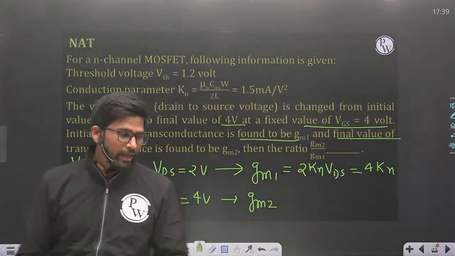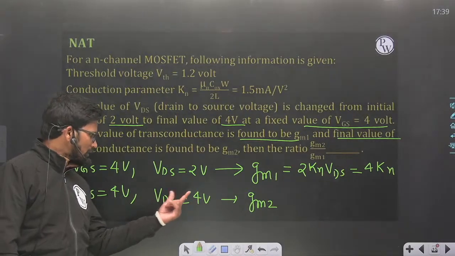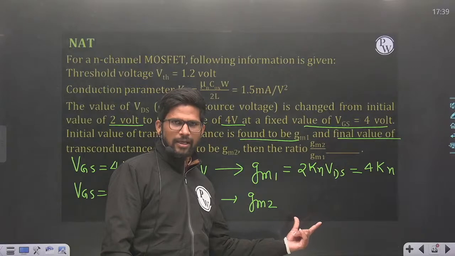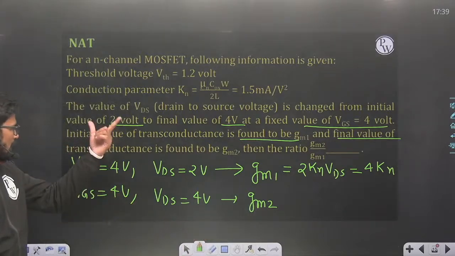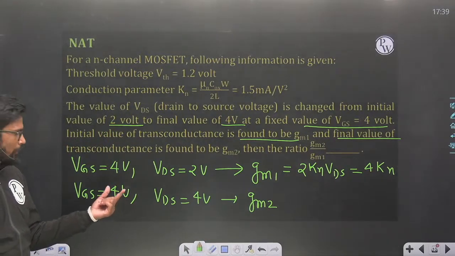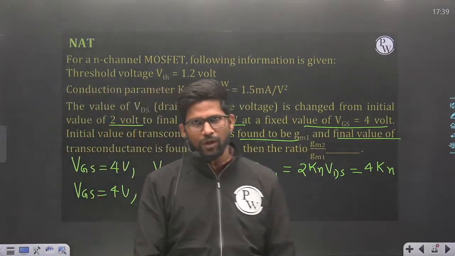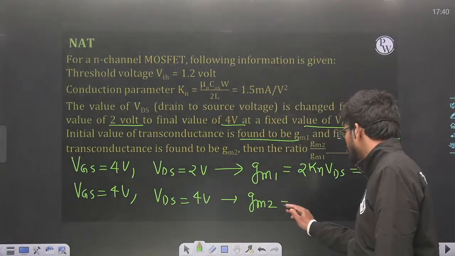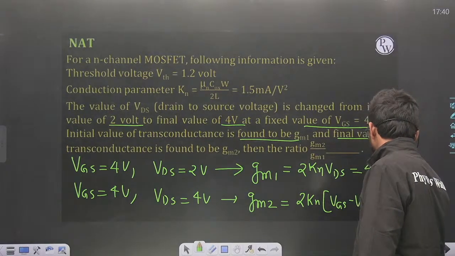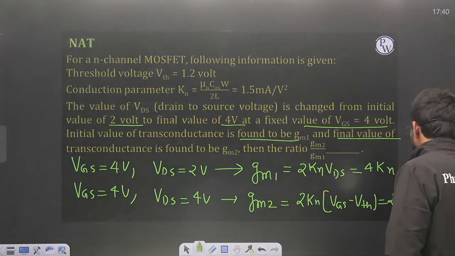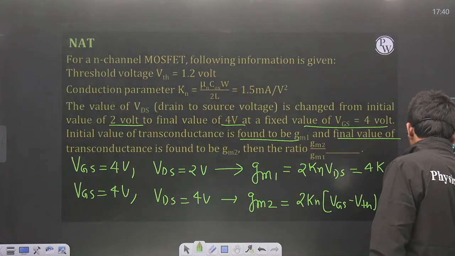Okay. When VGS is kept at 4 volt but VDS is increased to 4 volt, then at these values of VGS and VDS, transconductance is GM2. So here the region of operation first, then only I will use the formula. VGS minus VTH is still 2.8 volt, but VDS is 4 volt. So this 4 volt is greater than VGS minus VTH, 2.8 volt. So here the region of operation is saturation, and transconductance is 2Kn into VGS minus VTH. Okay. So putting the values, 2Kn, VGS is 4 volt, VTH is 1.2 volt. So this comes out to be 2 into 2.8 Kn.